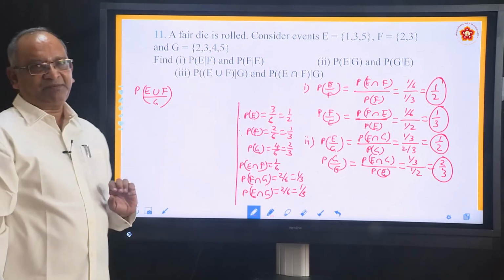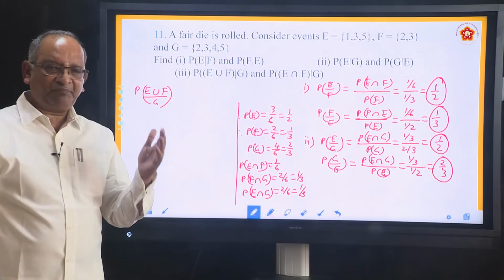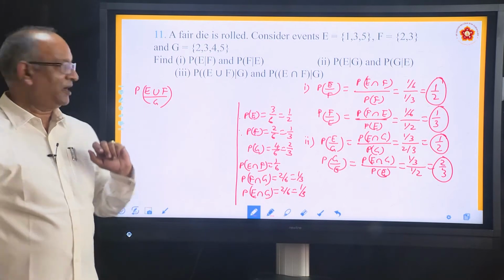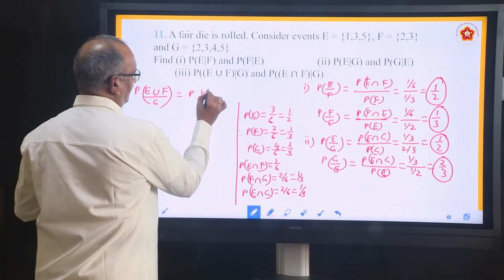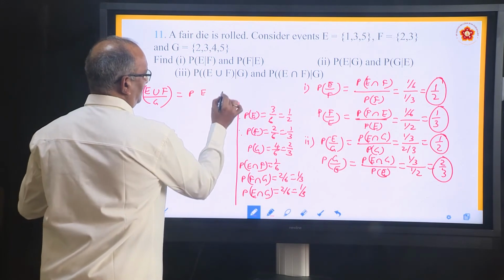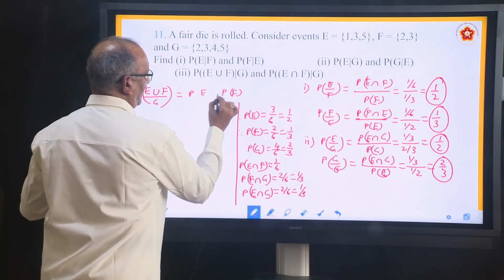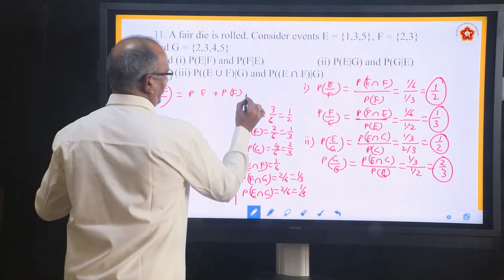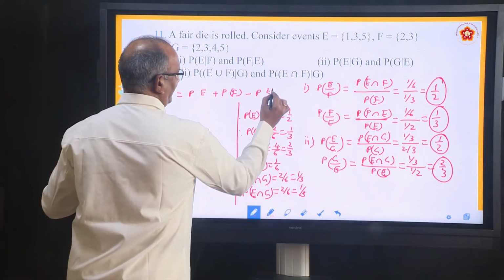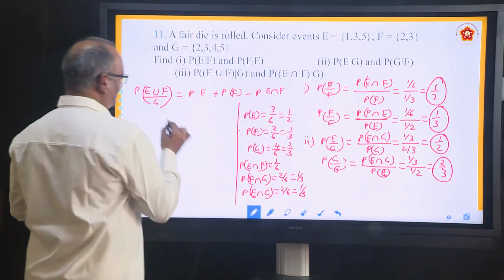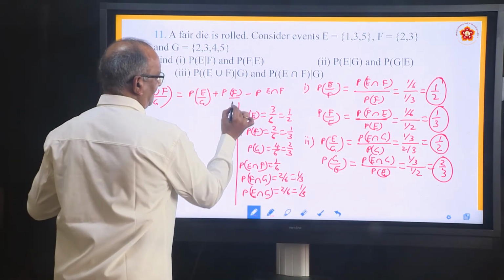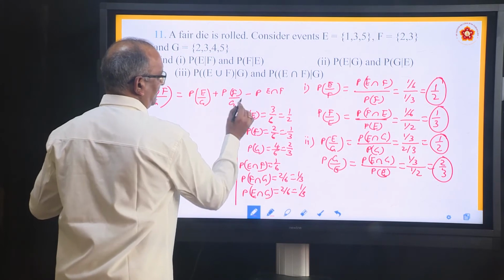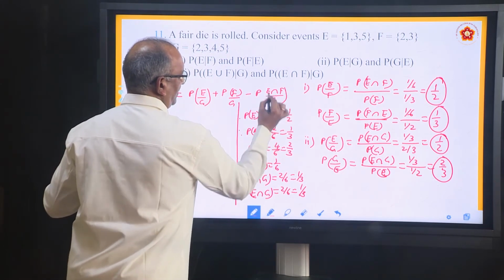Forget about G for some time and think how do you write P E union F? How will you write? We know that it is P E plus P F minus P E intersection F. Now since below it G is there, put G. That's all.